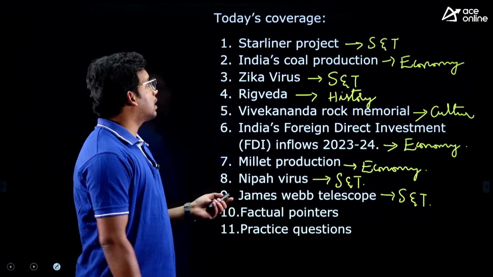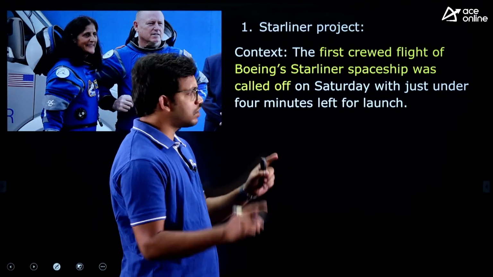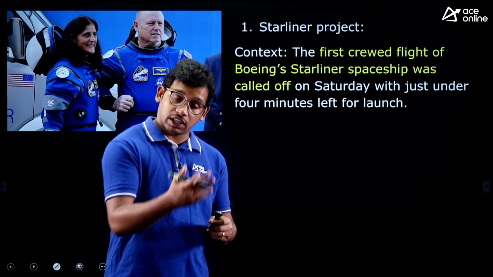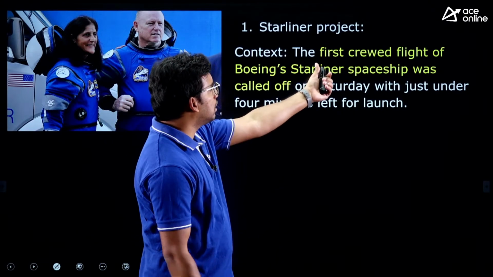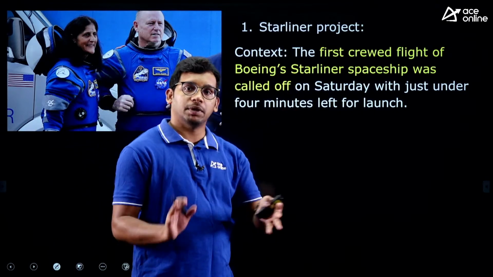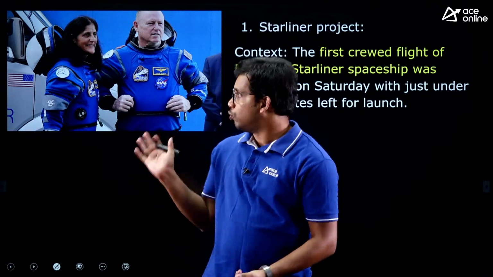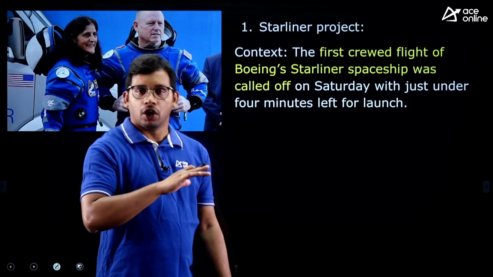The first article for today is Starliner project. Why was this in the news? This was in The Hindu's yesterday's edition. In a very small display at the top, it was mentioned that the first crewed mission of Boeing, that means crew, people who are going to travel to space, was halted. This was halted a second time.